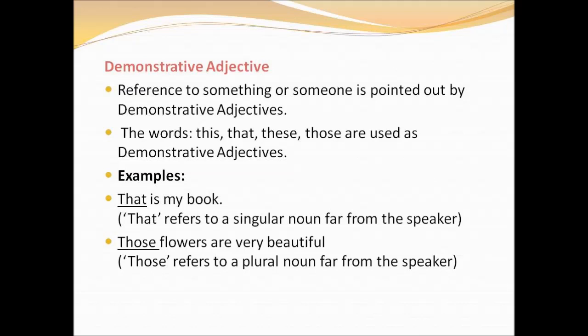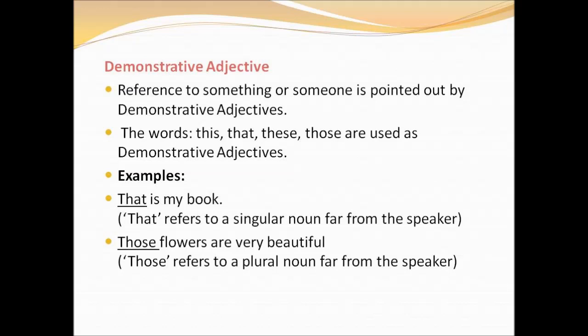Demonstrative adjectives. To demonstrate or point to a particular person, animal or thing, we use the demonstrative adjectives. The demonstrative adjectives are this, that, these, those. In general, we use this, that, these, those in order to point to a particular person, animal or thing. In case it is singular, we use this and that, and if it is plural, we use these and those. Is it clear, children?